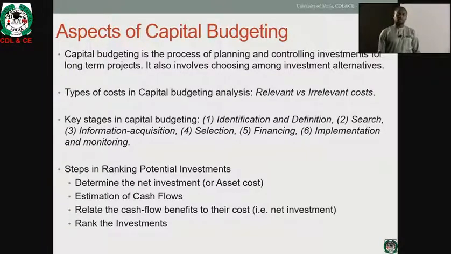In other words, what this means is that at any point in time, organizations are faced with different profitable and non-profitable projects. Even within the profitable projects, organizations have to invoke a sound investment analysis mechanism to be able to pick within those profitable projects those that they can embark upon at a time, taking into account the fact that organizations always face what we call the capital constraint. And at times also there may be a need for capital rationing.